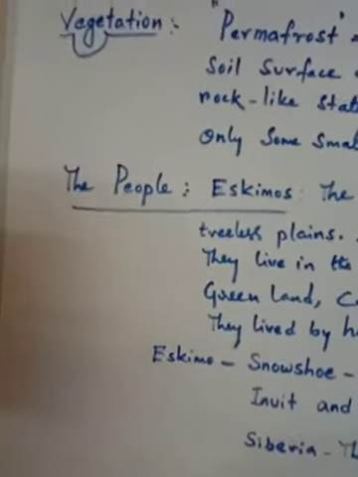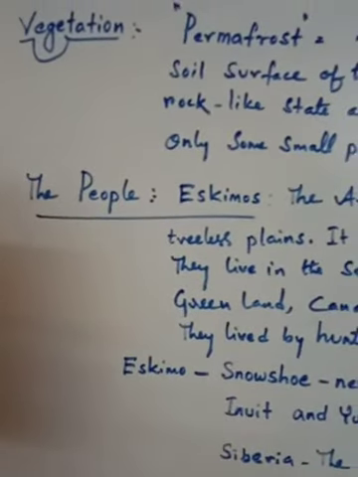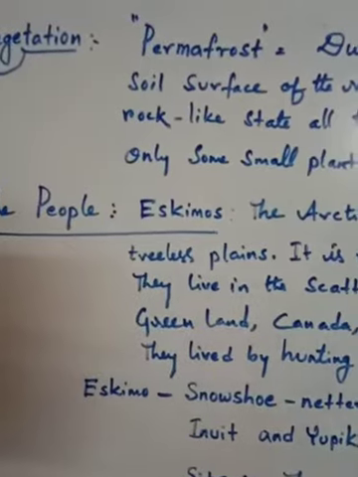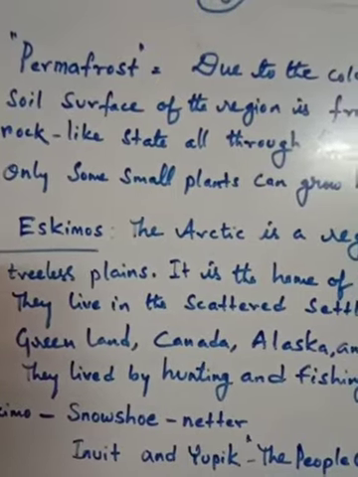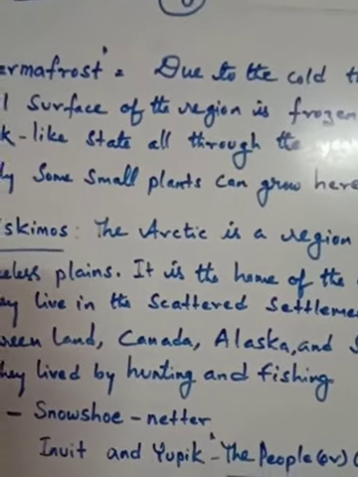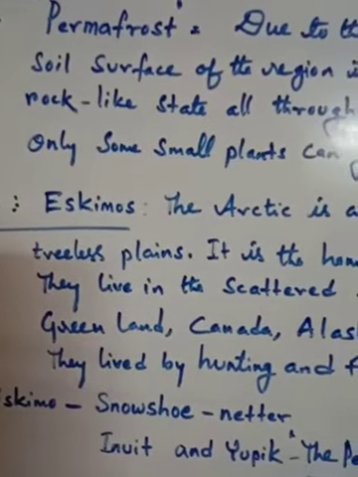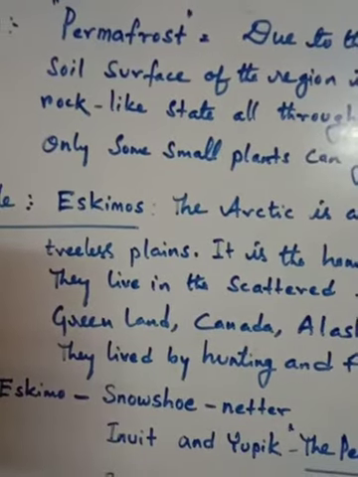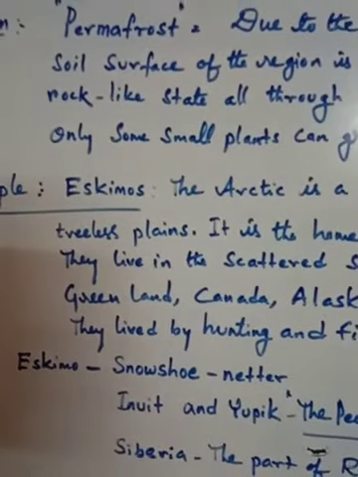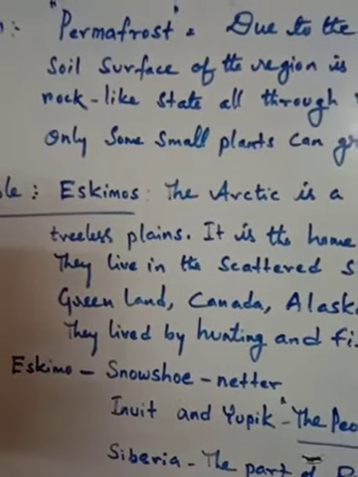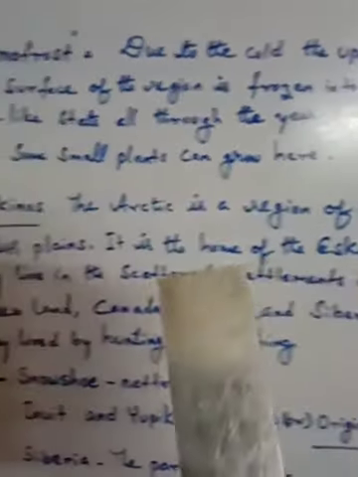Next, we have studied about the people in the tundra region: Eskimos. Eskimos are the people living in the tundra region, especially the Arctic region. The Arctic is a region of vast and treeless plains. It is full of plain area. There are no trees because the conditions are not favorable to grow plants and trees. So it is the home of the Eskimos.